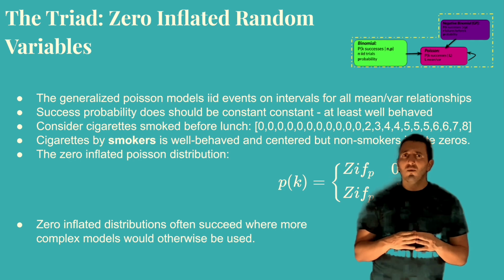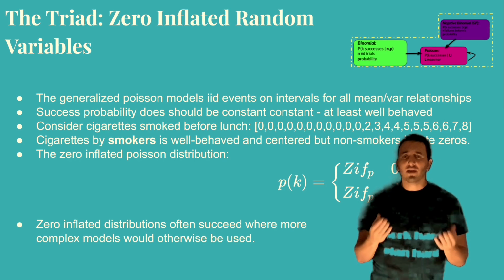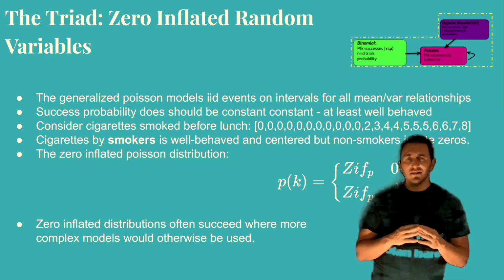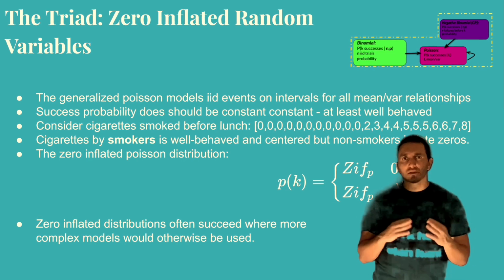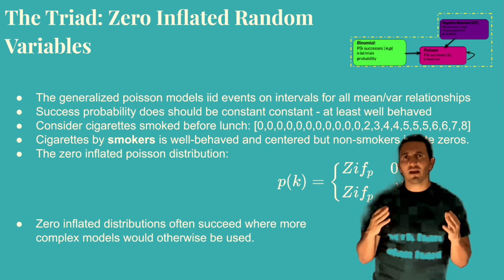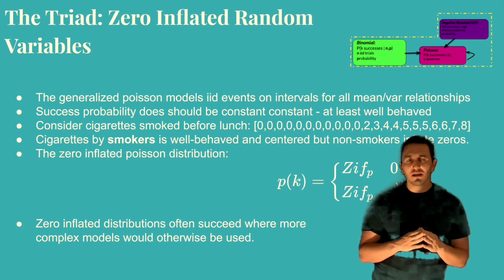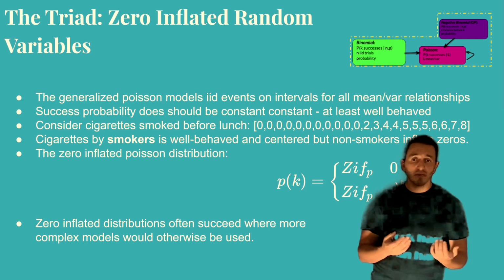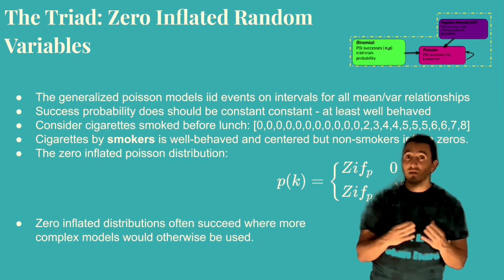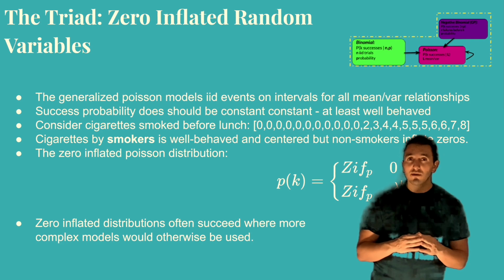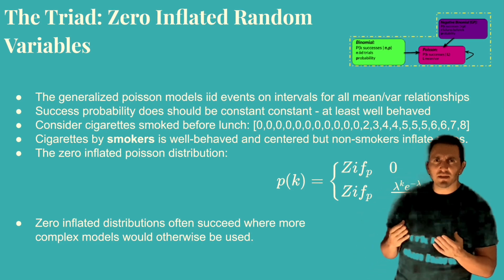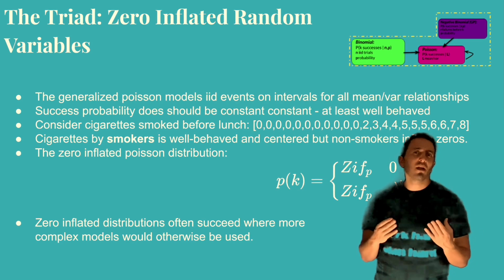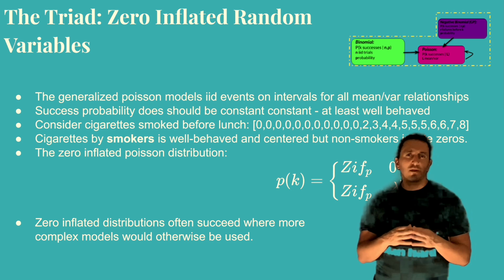So you could say, well, if you actually look at that data and try and use the Poisson to model it, you're going to say, hey, this data has too much variance. The Poisson distribution is not an accurate representation of my data, because in the Poisson distribution, mean and variance have to be equal. And of course, the mean of this data is going to be pulled down by all those zeros, and the variance is going to be greater. So you might be tempted to say, okay, I'm going to either use the negative binomial, or I'm going to use the generalized Poisson, so I can fix my variance to be a greater value.